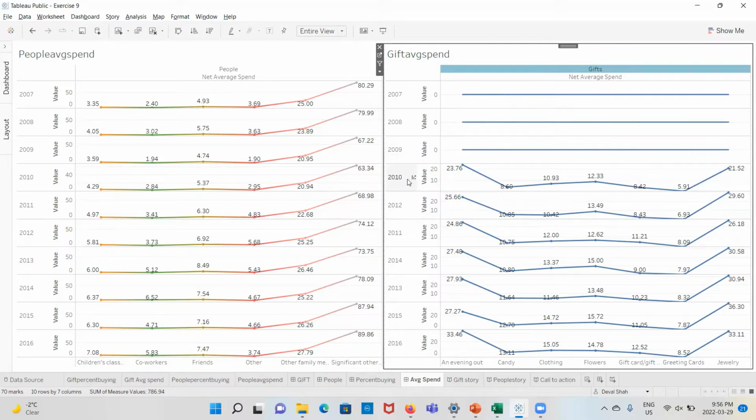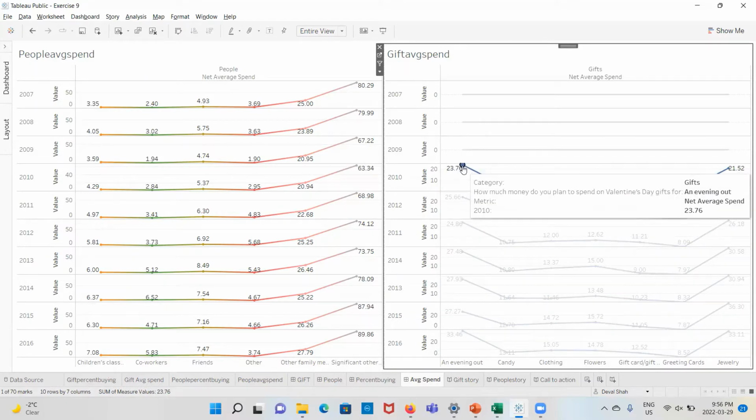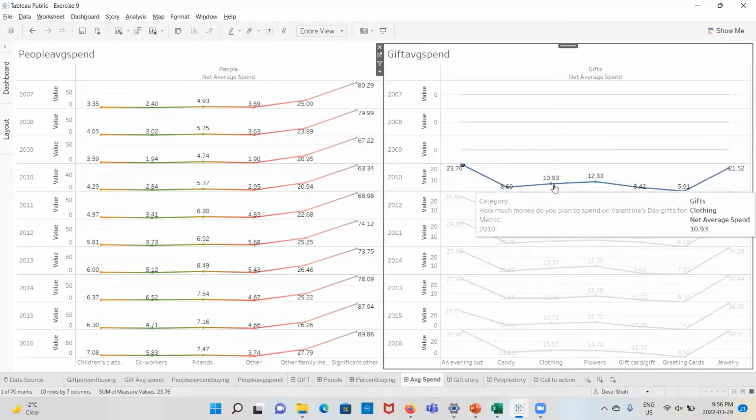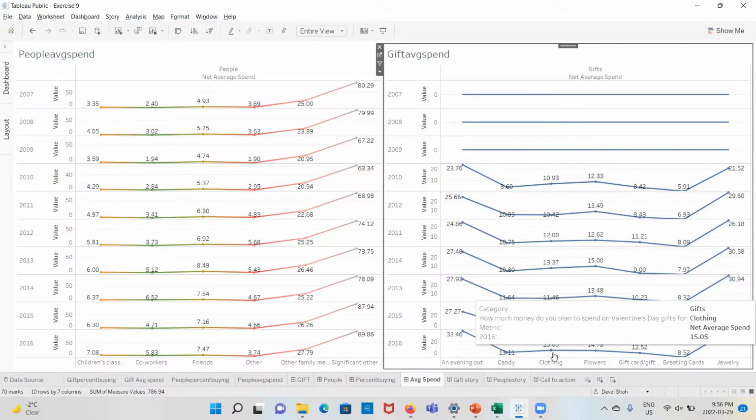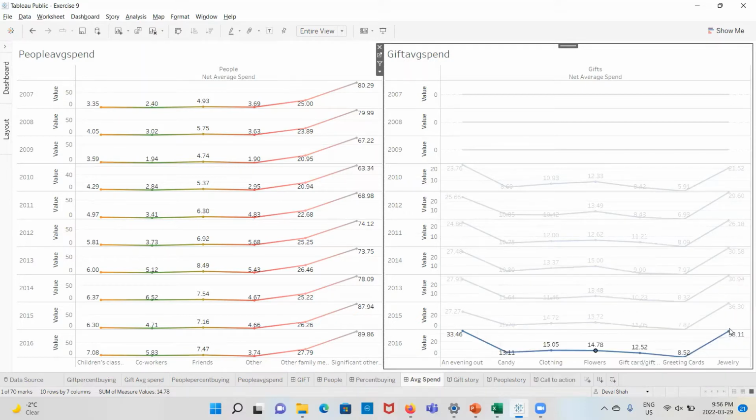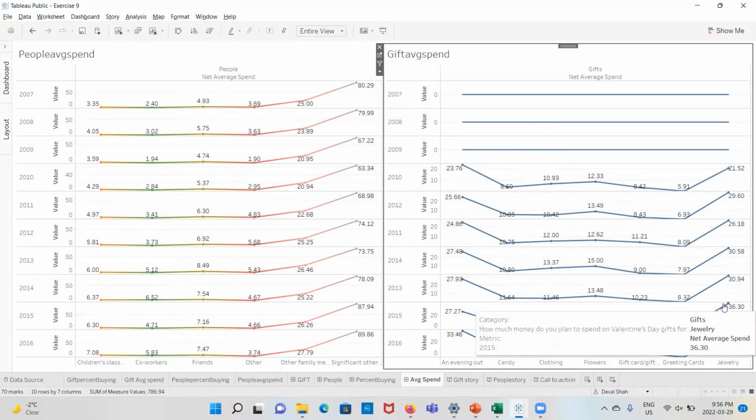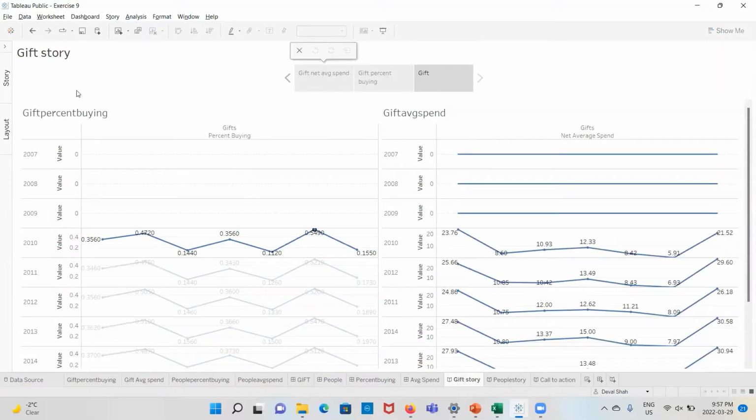Then in 2007, it started at 23 percent for an evening out. Then we can see that clothing was around 10.93 percent, which increased in 2016 by 15 percent. And we can see that flowers was 14.78 in 2016, and jewelry was the highest in 2015 with 36.30 percent. So here it's in a story.